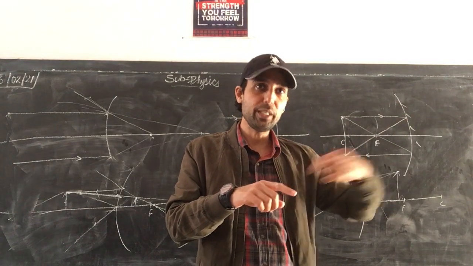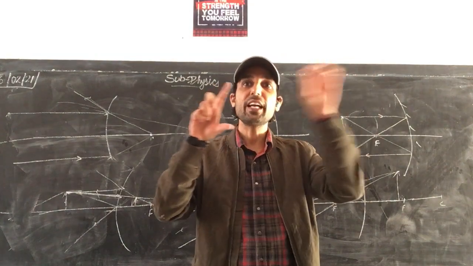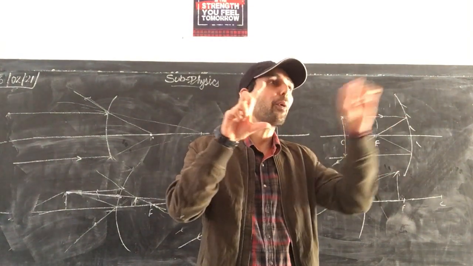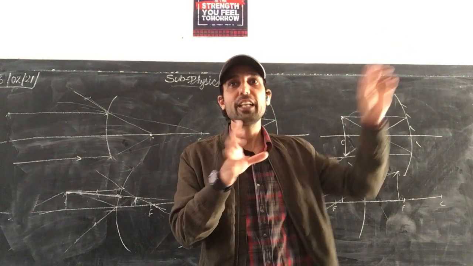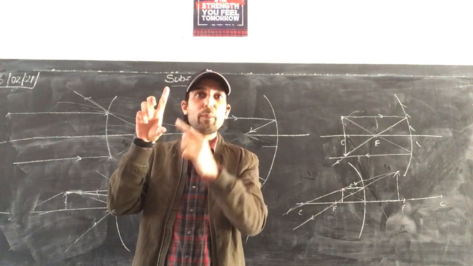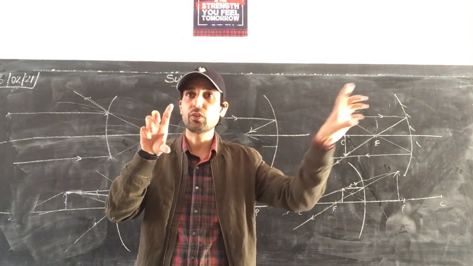So every point is being reflected. From every point on the object, infinite rays are coming. From that we are taking only 2 rays. Either we take every point and draw there, or simply we can take the top and bottom points and join the rest. Yes, this is how the image is going to be formed.